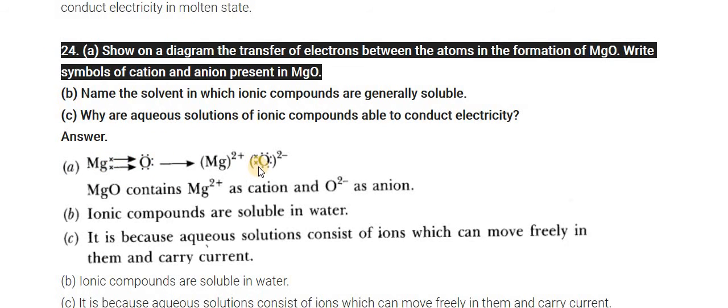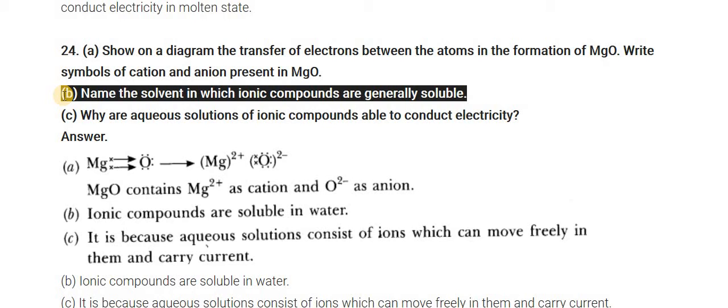Here you can see in the figure, the 2 crosses mean 2 electrons donated by Mg. So Mg becomes Mg2+, while oxygen accepts these 2 electrons and becomes O2-. So MgO contains Mg2+ as the cation and O2- as the anion.